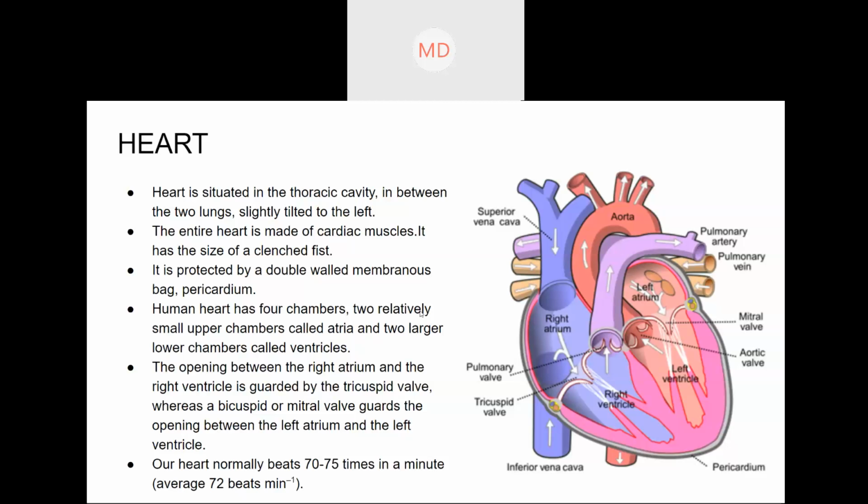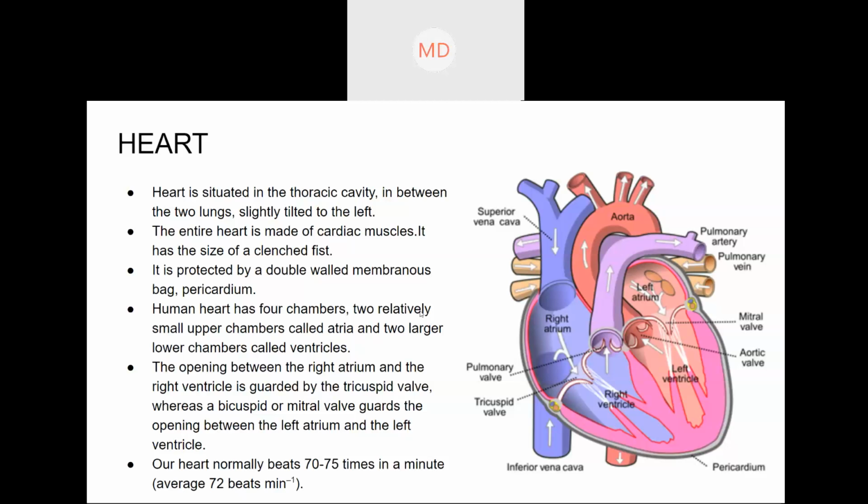Do you know the difference between an artery and a vein? Artery carries blood to the heart, and vein carries blood from the heart to the body organs, is it?